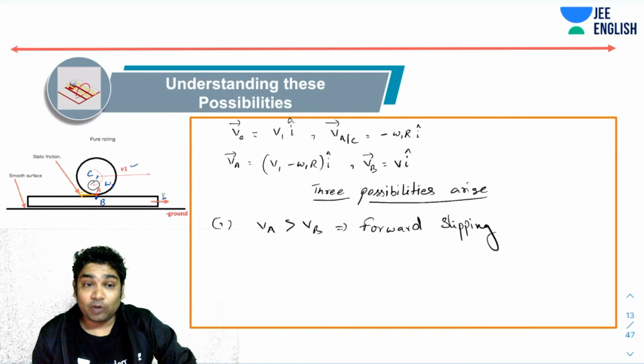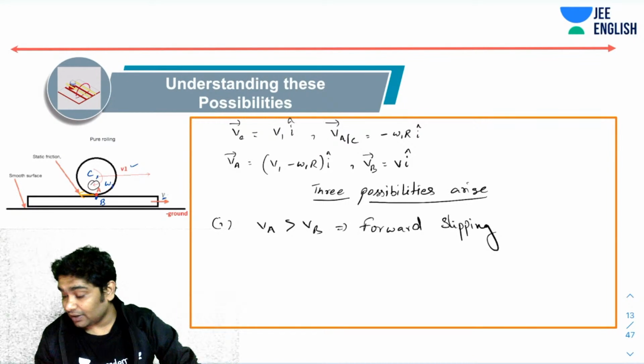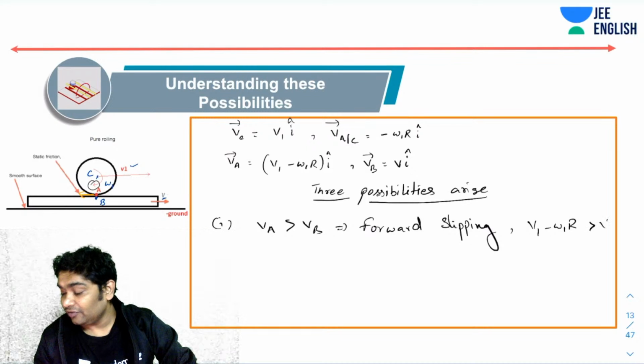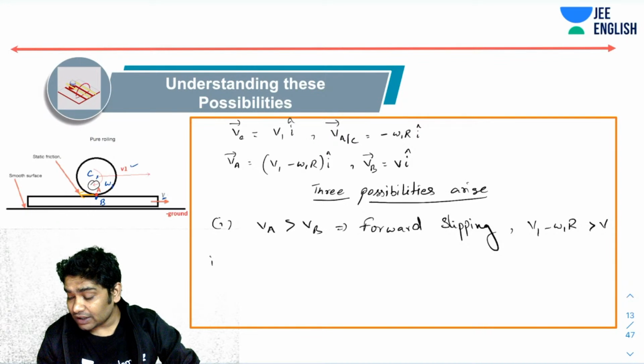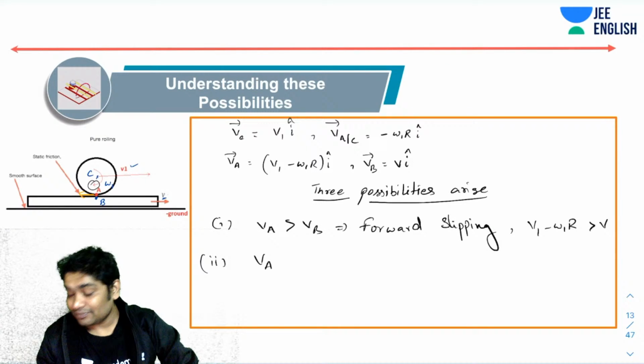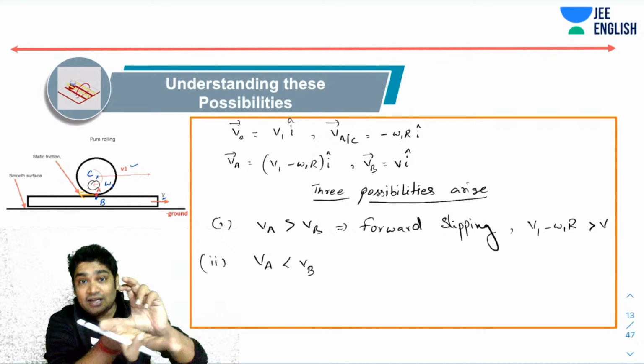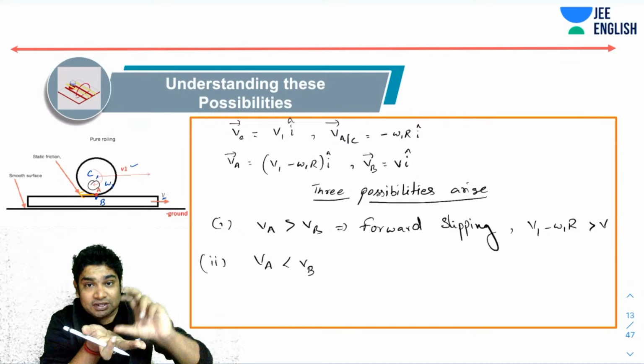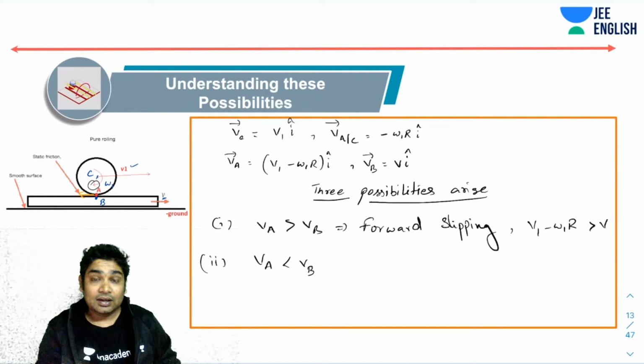What will be the condition for forward slipping? The forward slipping condition would be that V1 minus omega 1 R is greater than V. Now, the second possibility is VA is less than VB. If B is moving faster than A, then with respect to the surface, the body's point will be moving backwards.